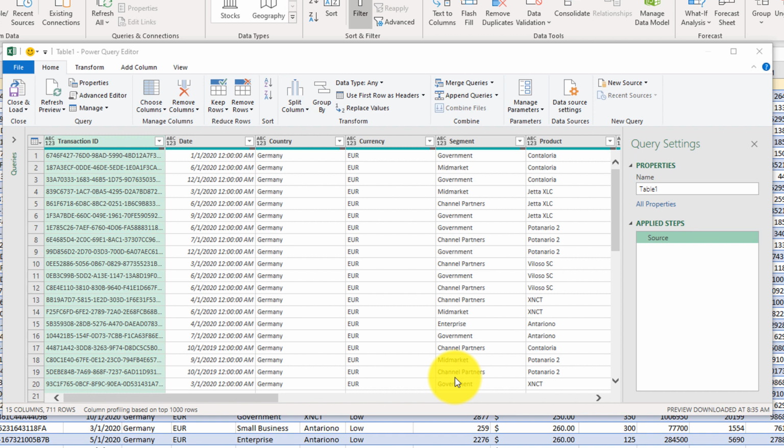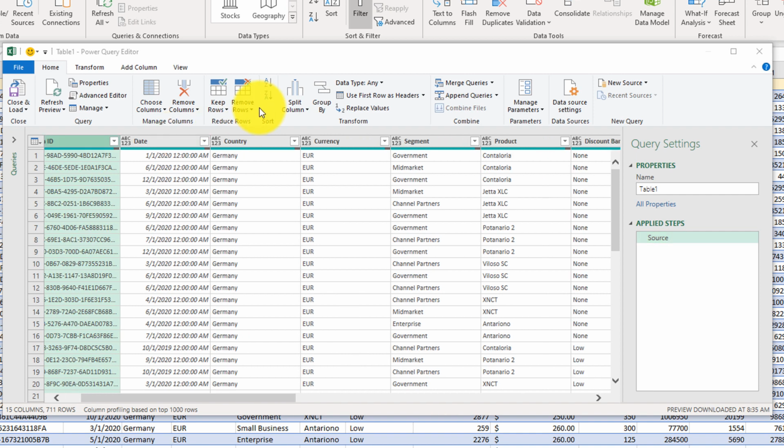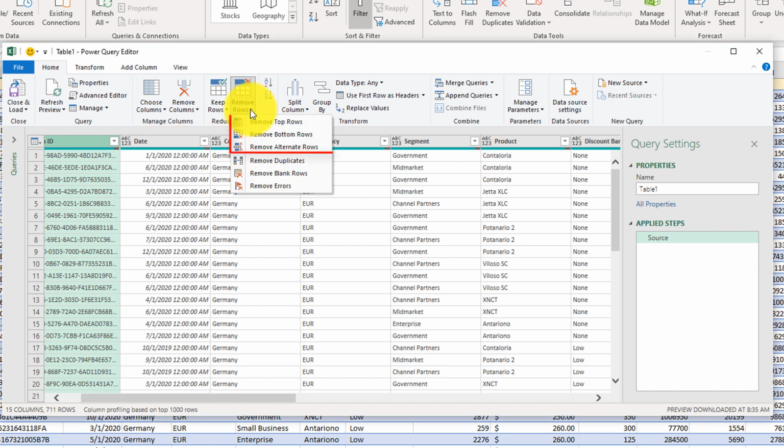Let's go back to our original goal, and our goal was to remove duplicates and also remove blanks. This is how we will do it in Power Query. As part of transformation, Power Query allows you to do different actions with the data. For example, you can remove columns, you can keep rows, and you can remove rows. In our case, we need to focus on removing rows because this is what it means to remove the duplicates. If we click on Remove Rows, we have multiple options. One option is remove top rows, bottom rows, or alternative rows, which is not what we're looking for, but we should be focusing on removing duplicates and then removing blank rows.